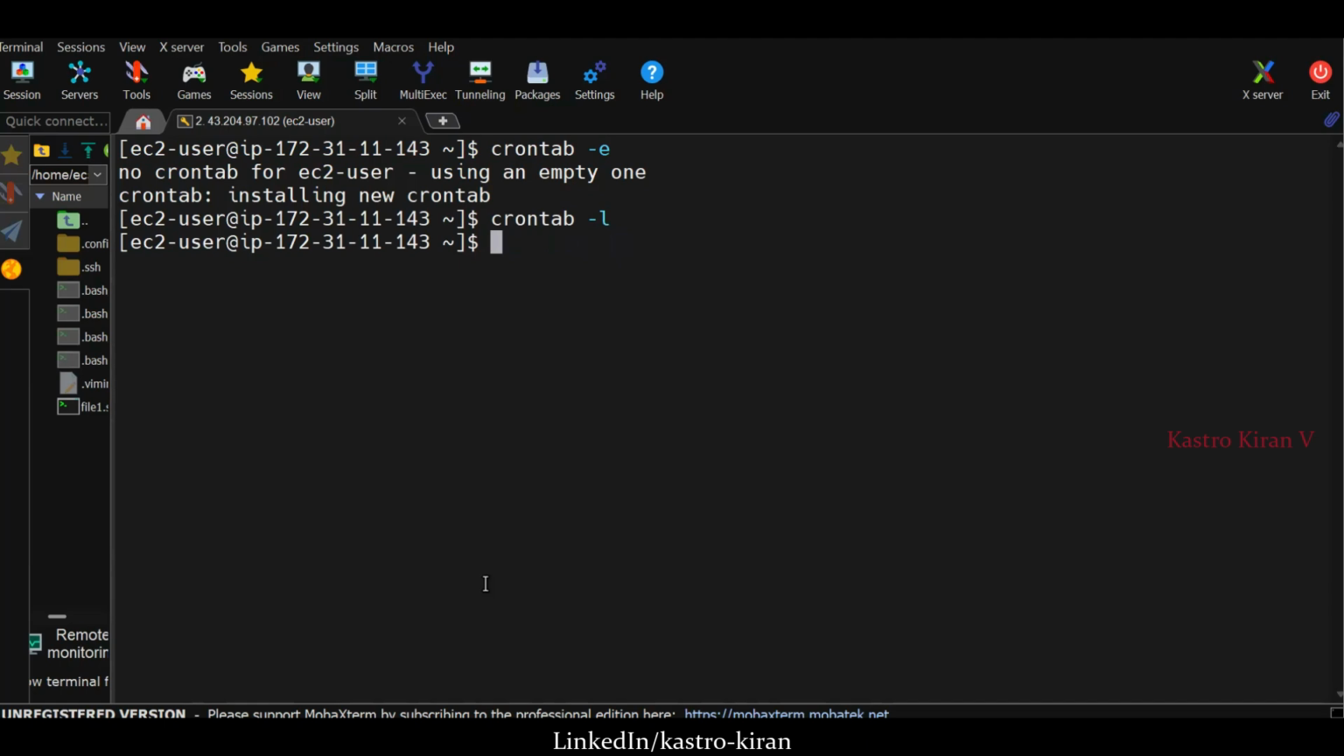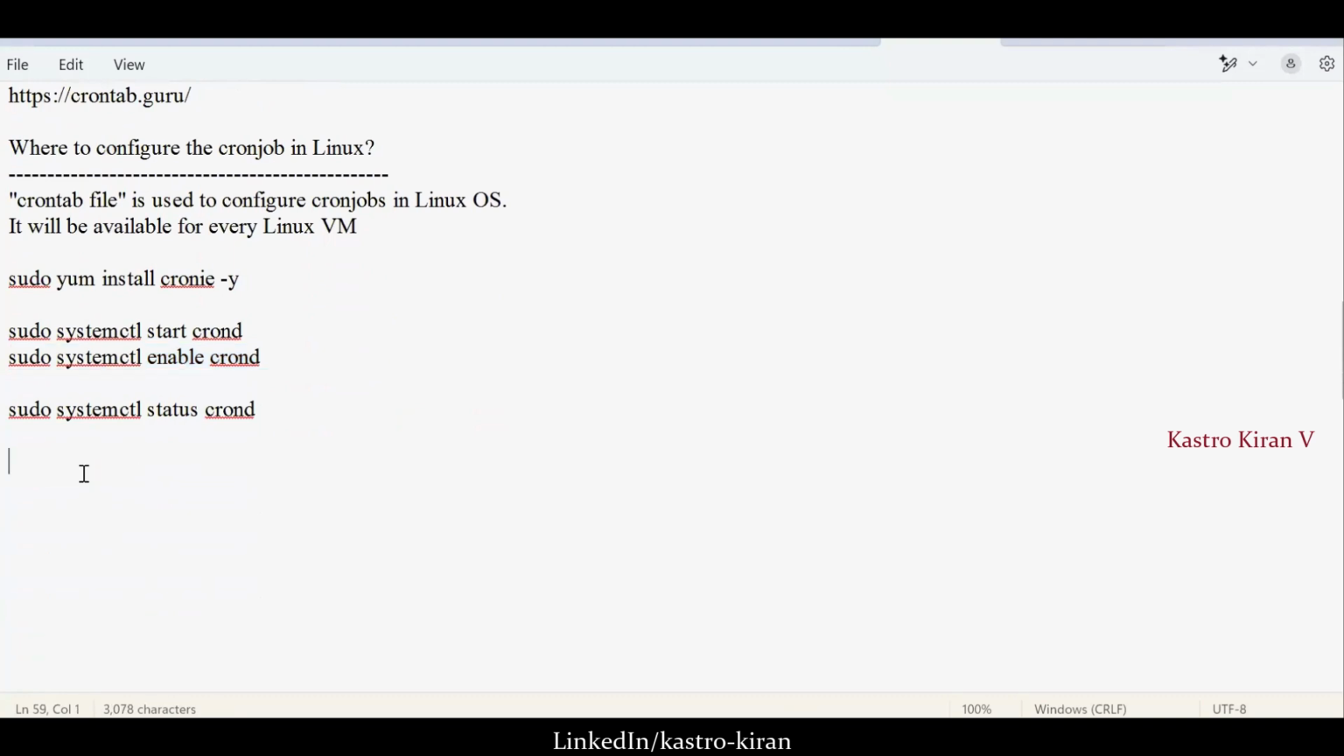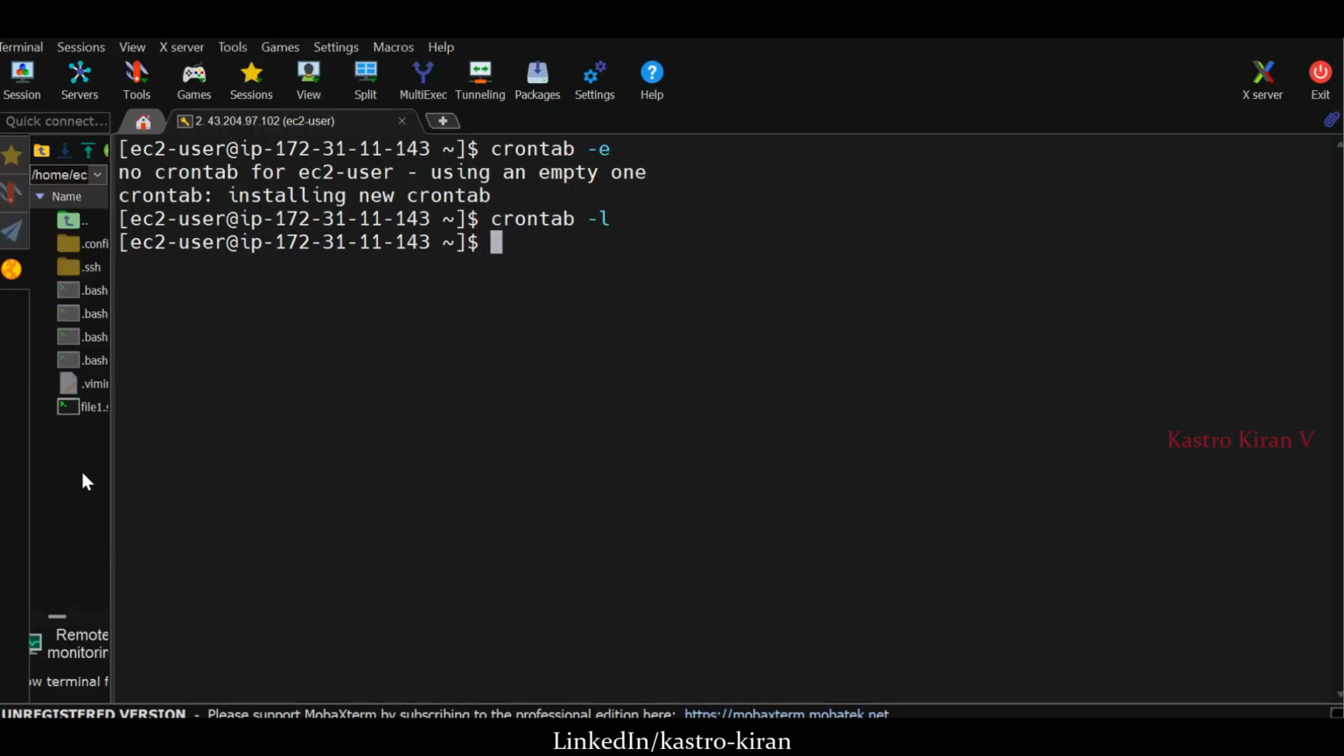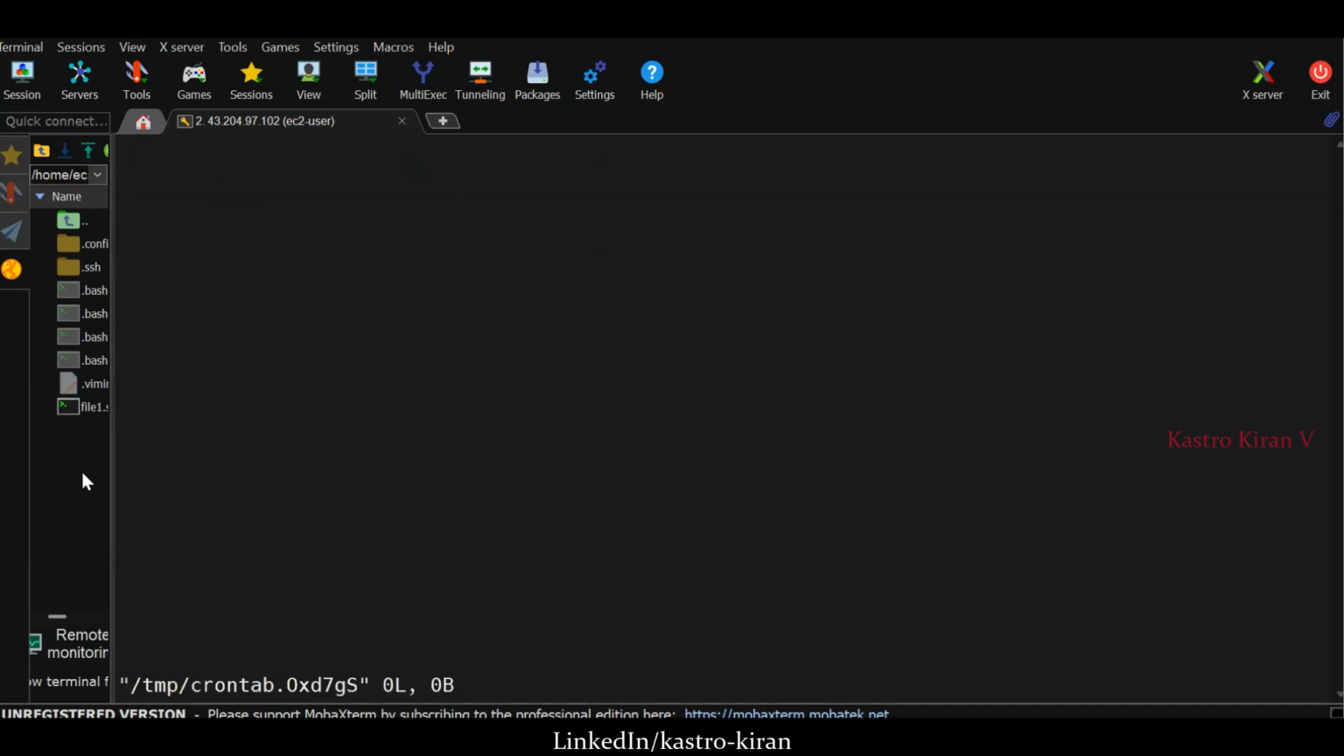Right. So now let us understand how we will write and schedule a shell file. First we need to open the crontab file. So crontab -e. Go to the file, and go to the insert mode. Press I to go to the insert mode.